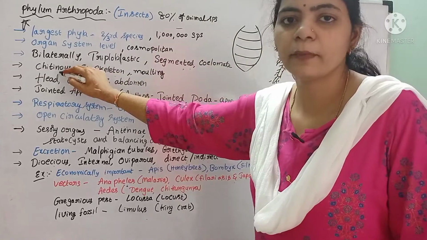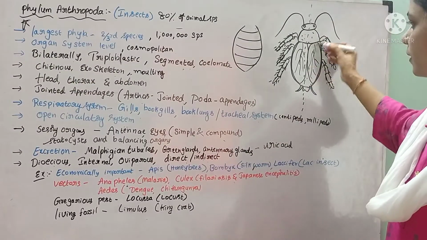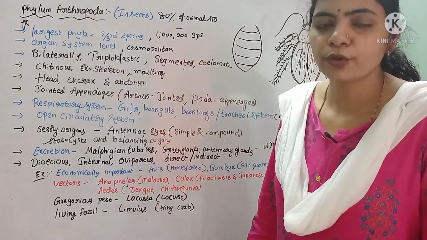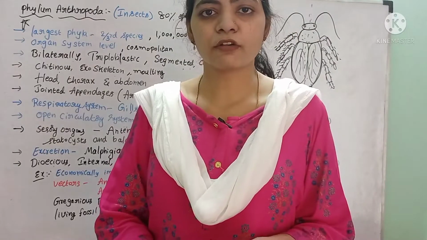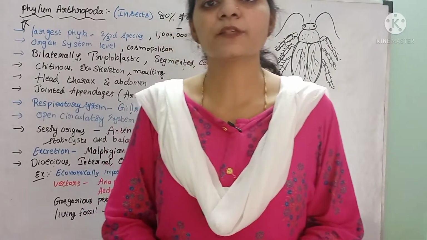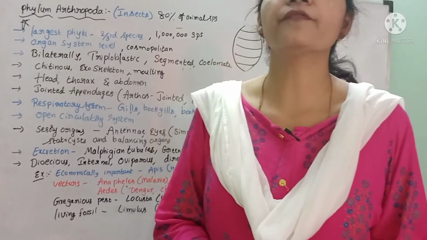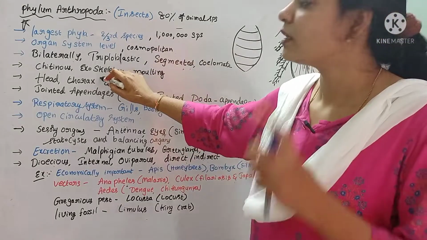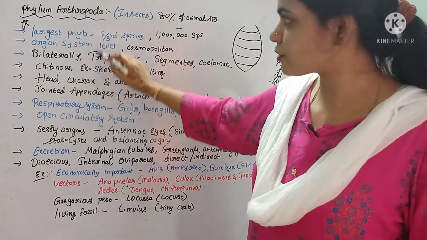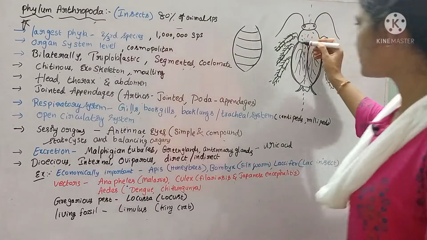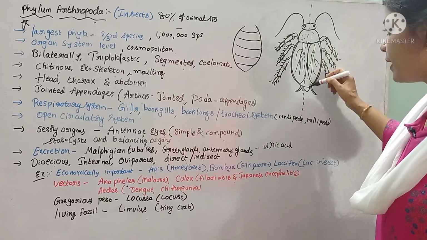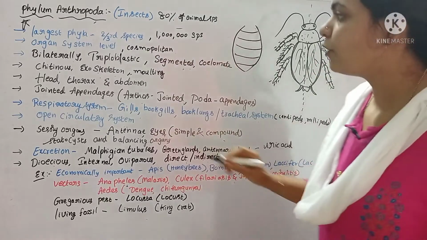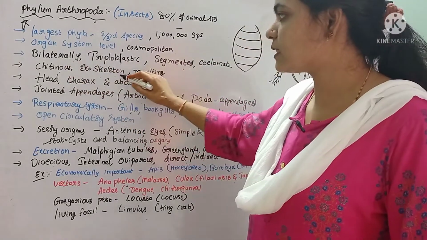And the body is covered by, if you see this, the exoskeleton. The body is covered by a chitinous exoskeleton. Here we know that if the skeleton is present inside the body, that is called endoskeleton. If the skeleton is present outside the body, covering the soft tissue present inside, that is called exoskeleton. So presence of the exoskeleton is also a characteristic feature of these arthropods. Here see these shell-like structures, right? These are called exoskeleton, which is made up of chitin. Hence it is a chitinous exoskeleton.